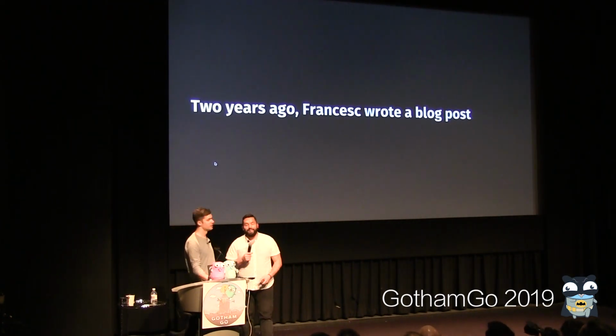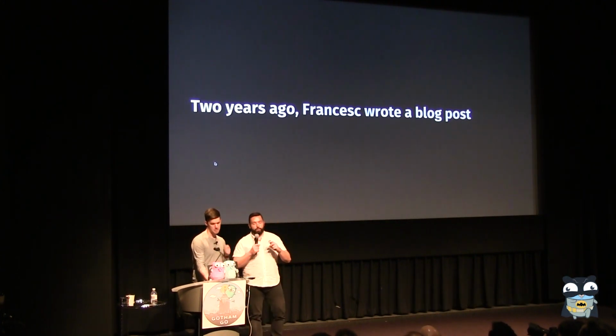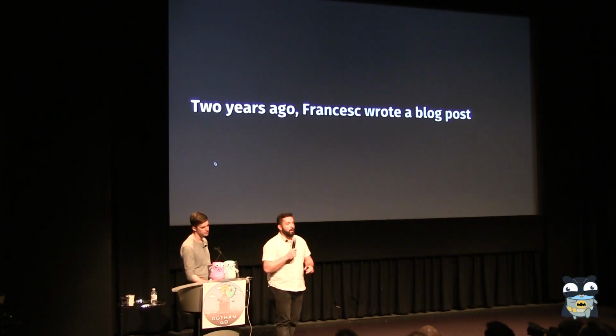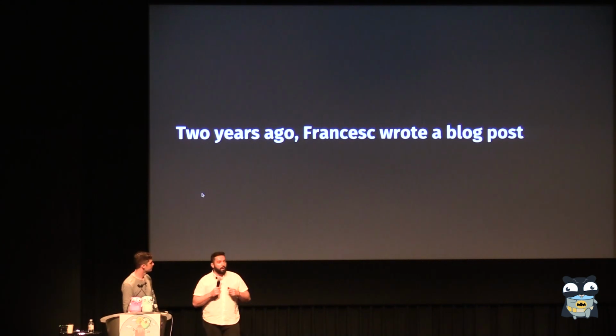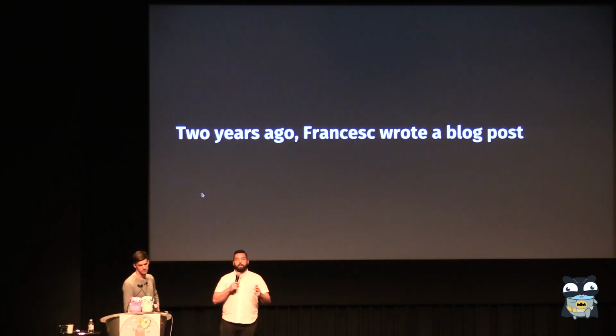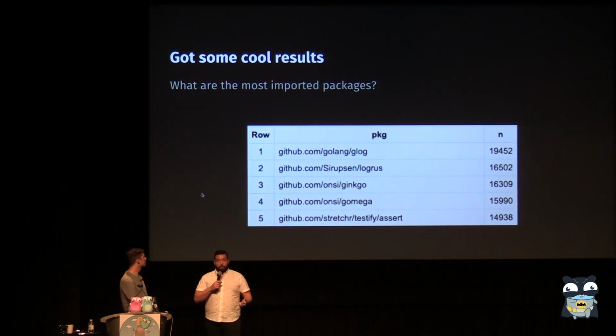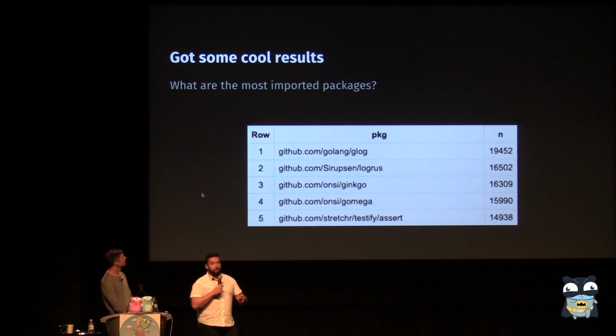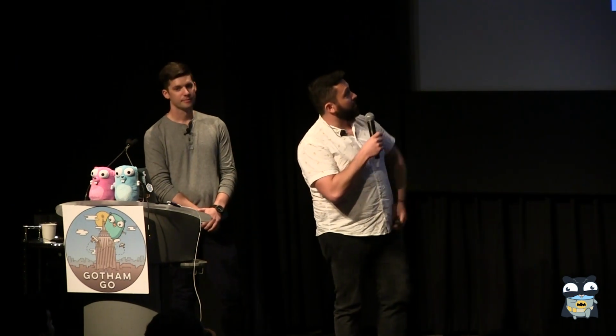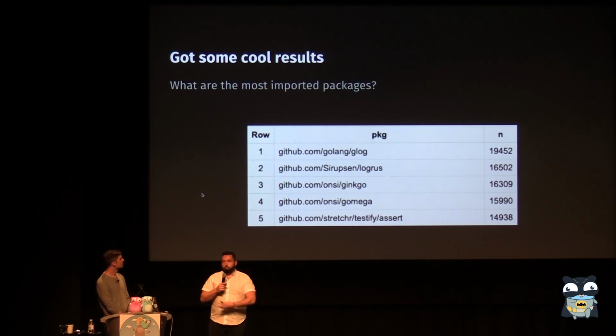Okay, cool. So yeah, almost 3 years ago now, I wrote a blog post about how to analyze Go with BigQuery at large scale. So basically trying to do big data but code analysis at the same time. And I did some cool stuff, like trying to figure out what are the most used packages by Gophers in general, outside of the standard library, because otherwise it's too easy. And I found some cool stuff like glog, loggers. Probably you all know some of these, right?